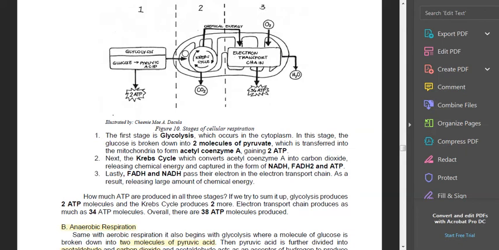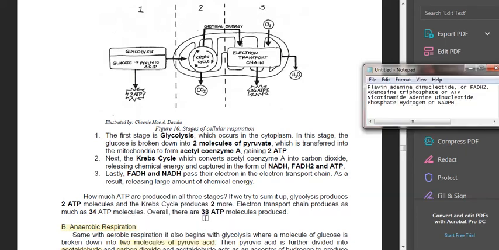Next, you have the Krebs cycle, which converts the acetyl coenzyme A into carbon dioxide, and we expel this. It releases chemical energy captured in the form of NADH, FADH2, and ATP.